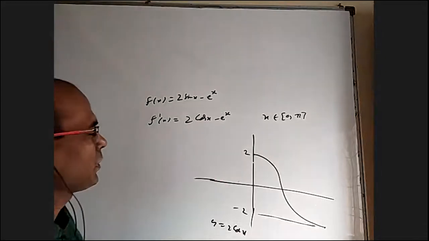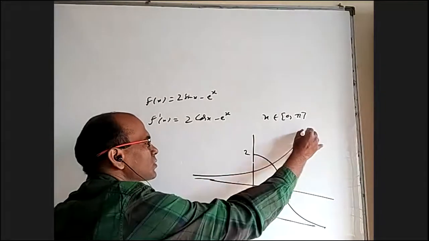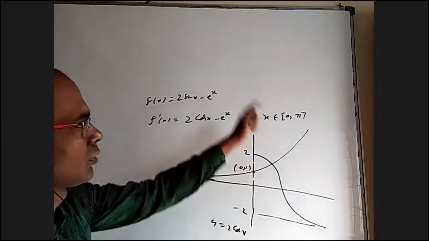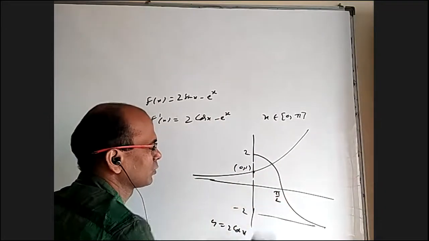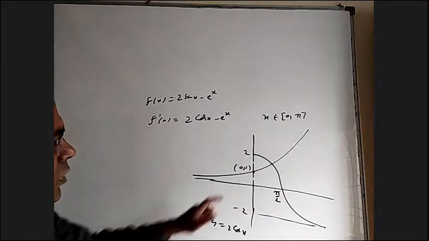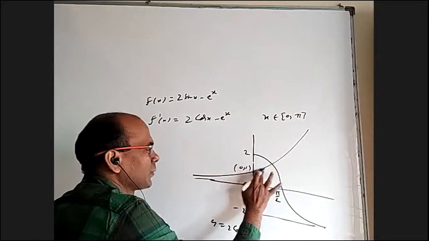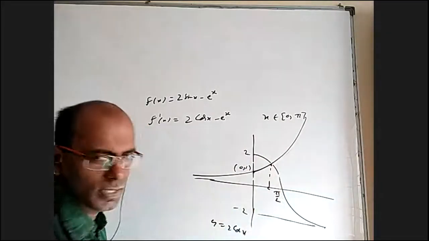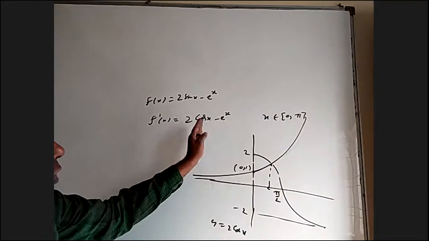Let me draw the y equal to e power x graph. It will be like this because this is 0, 1, and I'm sure it will go high later. At pi by 2 it goes quite high like this. Okay, there is a solution where these two are equal.